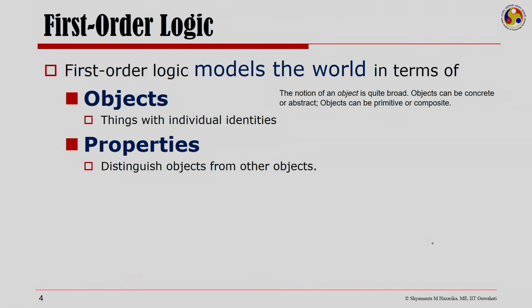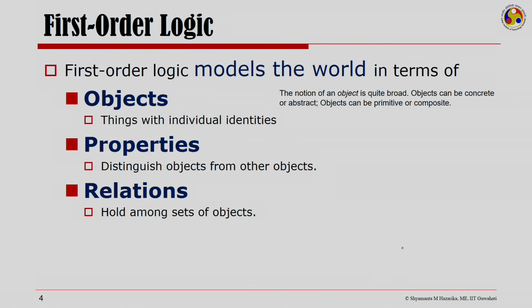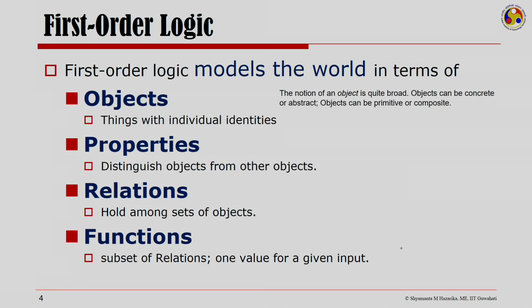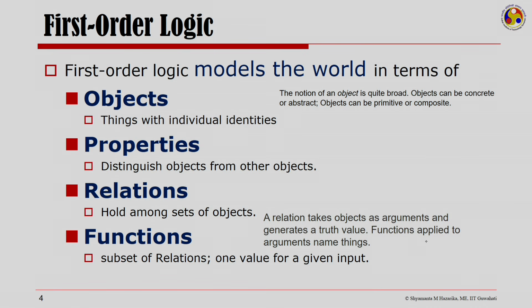Then we have properties, which distinguish objects from other objects, relations defined between sets of objects, and functions, which are a subset of relations, returning a value for a given input. Now, a relation takes objects as arguments and generates a truth value, whereas functions are applied to arguments and then they name things. We will come back to these when we are talking of converting English to first order language.